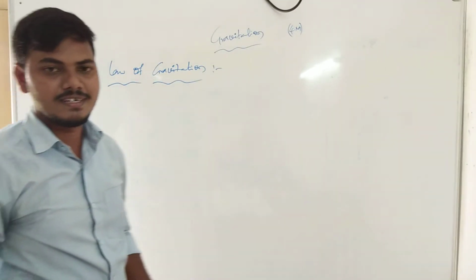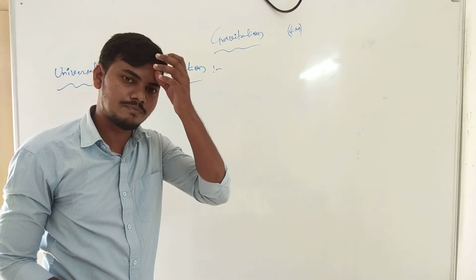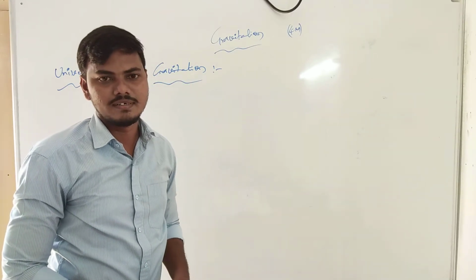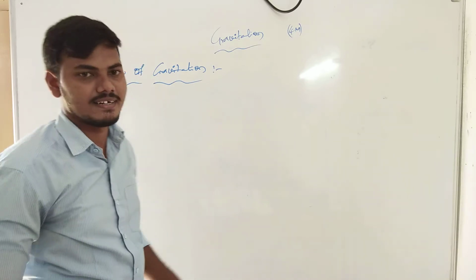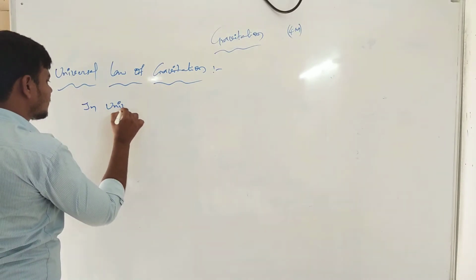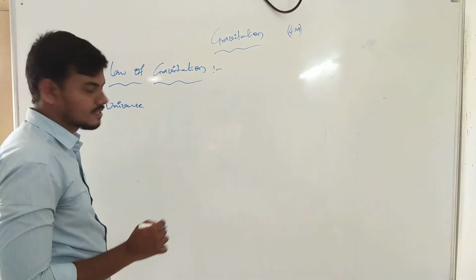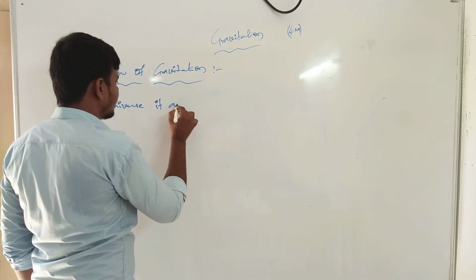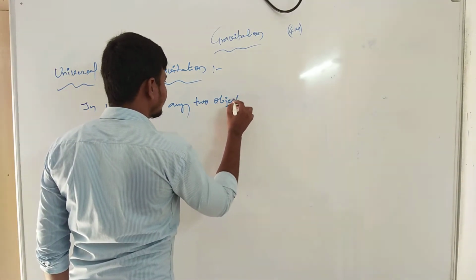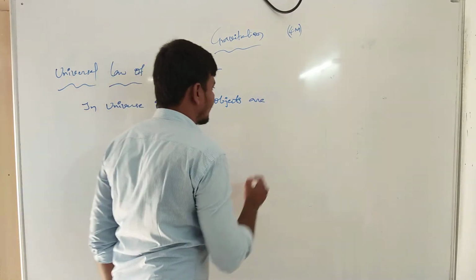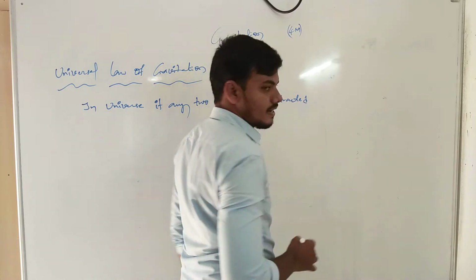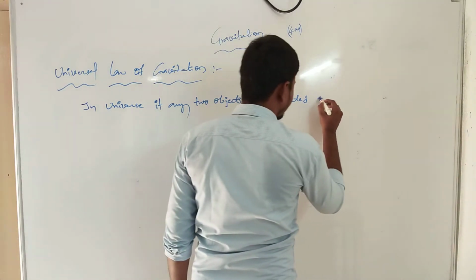Now, what is the definition of the universal law of gravitation? For example, we are choosing any surface in the universe where two objects are attracted. In the universe, if any two objects are attracted to each other.